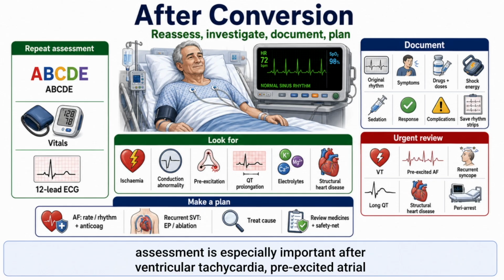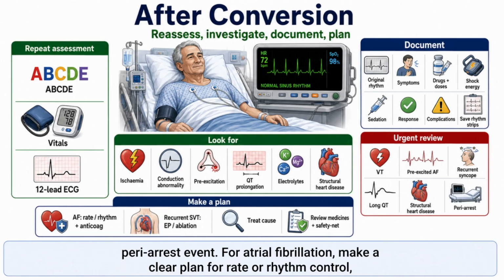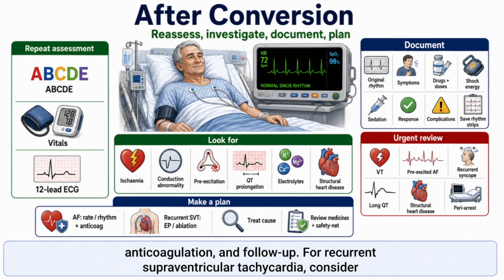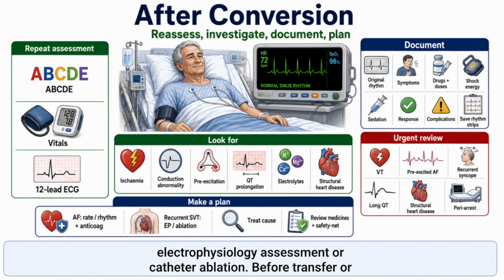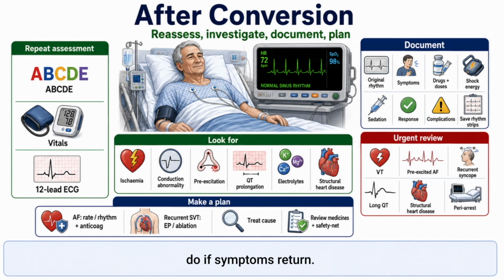Urgent assessment is especially important after ventricular tachycardia, pre-excited atrial fibrillation, recurrent syncope, significant QT prolongation, structural heart disease, or a peri-arrest event. For atrial fibrillation, make a clear plan for rate or rhythm control, anticoagulation, and follow-up. For recurrent supraventricular tachycardia, consider electrophysiology assessment or catheter ablation. Before transfer or discharge, treat the underlying cause, review the patient's medicines, and explain what to do if symptoms return.